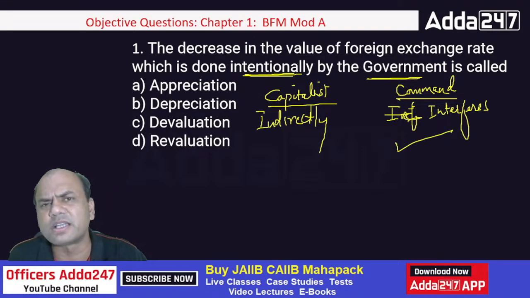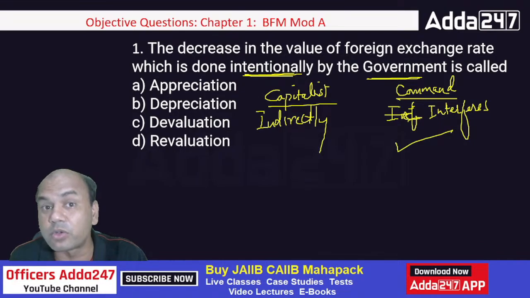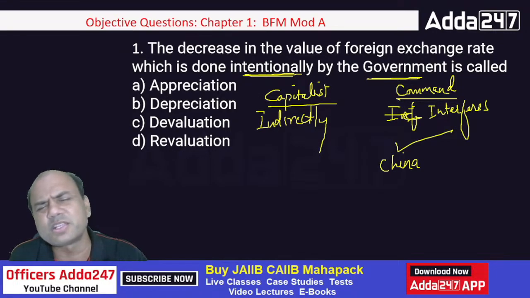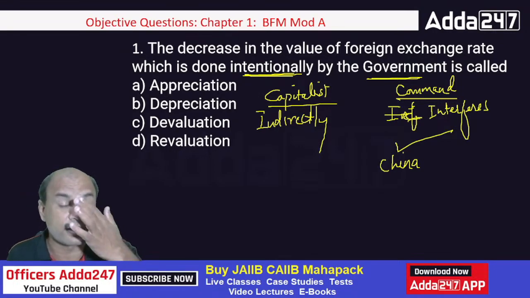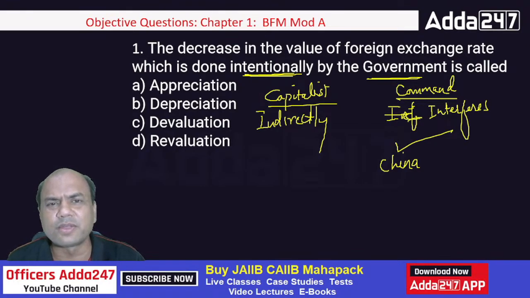Intentionally, government decides that, okay, we'll reduce the rate today. Do you know which government does so? Name any country's name which you might know. Anyone? Many of you might be knowing. We read it in the newspapers, isn't it? Main is China. Means I'm talking of big economies. There are many small countries. North Korea is there. Okay, there the government interferes regularly. Brunei is there. But these, we'll leave them aside.